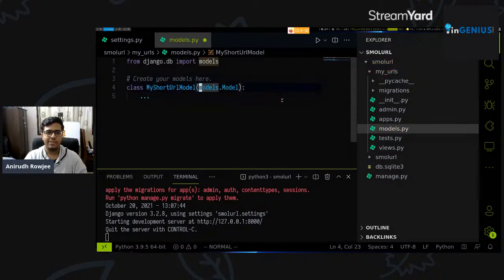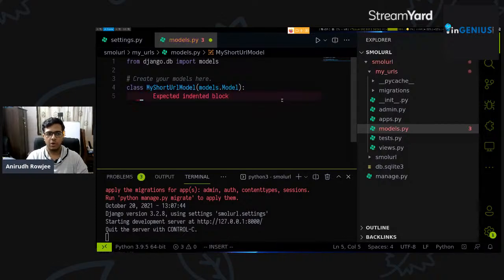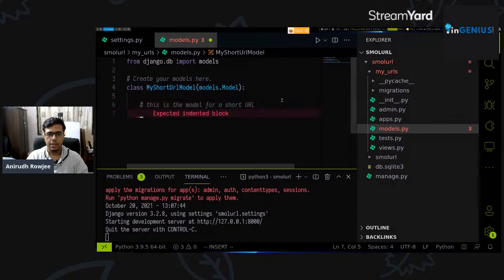But this bit inside the brackets here is compulsory. It has to be the absolute same as models.Model, right? Your app will not work if not for that. So now that we've got our class, we can just leave a comment here saying this is the model for a short URL, a helpful comment for whoever comes to read our code later.